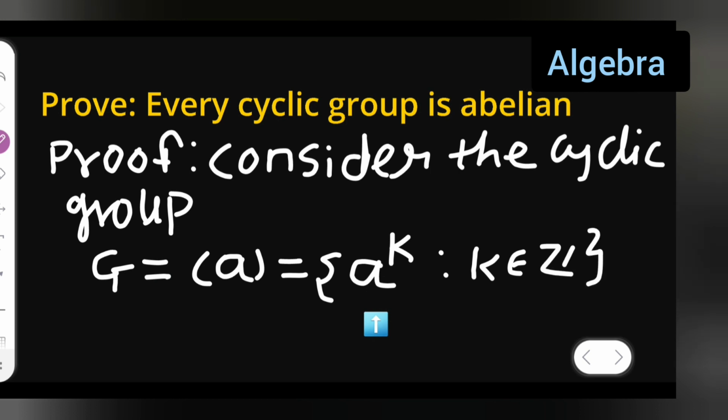So you have to consider a cyclic group first. Okay, now this is a cyclic group. Then what I'll have to do is write down